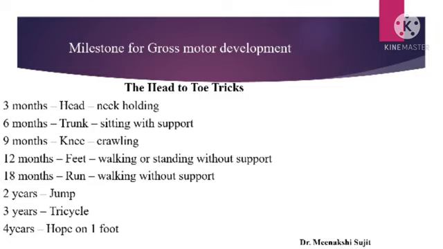After 1 year, in the 2nd year, you should increment with 6 months. In the 1st year we incremented 3 months and we saw the milestones, right. In the 2nd year increment with 6 months, that is from the 12 months you saw. After 12 months, in the 16th month running, that is walking without support, will be present. And in the next increment of 6 months, you will be at 2 years. 2 years means they can jump or they can climb the steps. Here we complete the